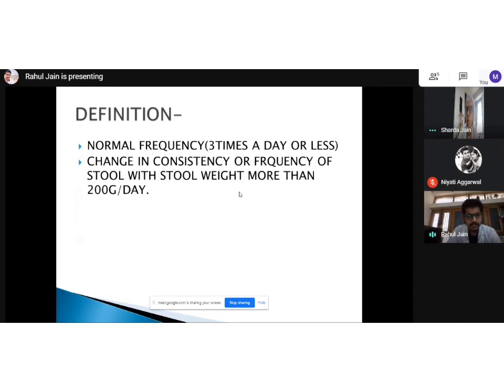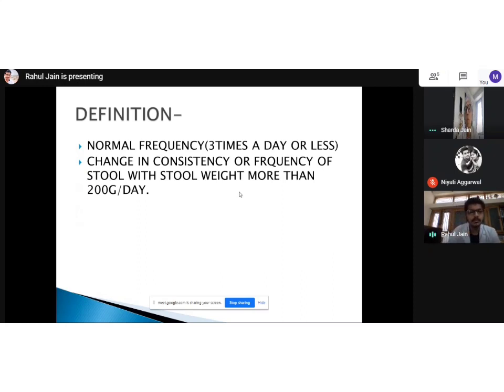So first, I like to mention the definition of diarrhea. Clinically, we normally say that 3 times a day or 3 times a week is a normal frequency of passing stools for a person. Anything less or more will become diarrhea or constipation.